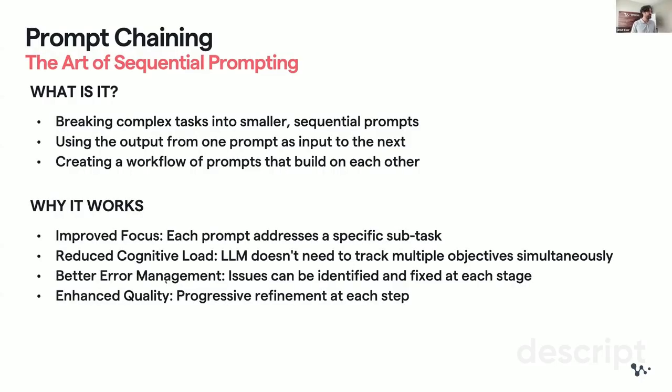Why does it work? Well, because these models are based on limited attention. They have attention models, attention weights internally. And if you're providing multiple different tasks within the same prompt, it will overwhelm the attention and sometimes miss one task or the other, and then you're not going to get a high quality output. Ideally, it should split the challenge into smaller tasks itself and solve these tasks one by one. And that's what these reasoning models are trying to do, but they're not there yet. So instead, you could actually split tasks by yourself.